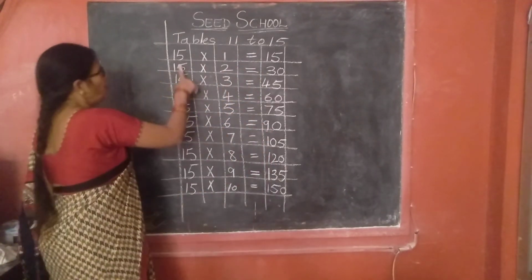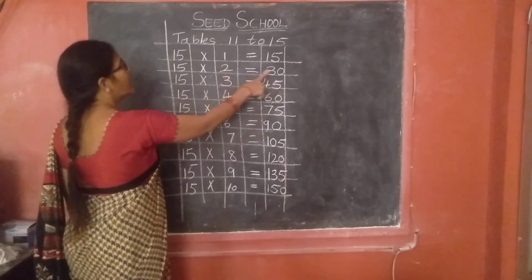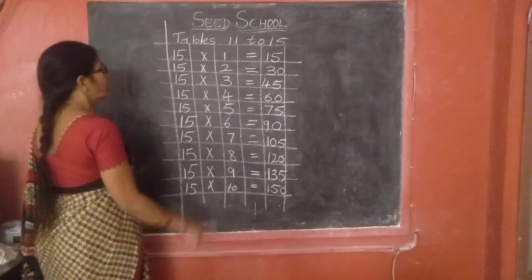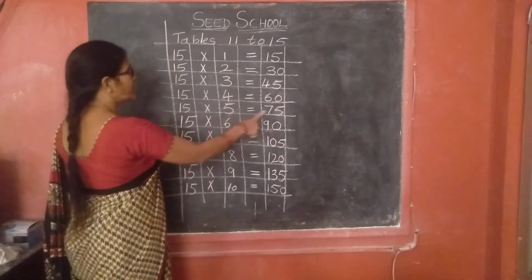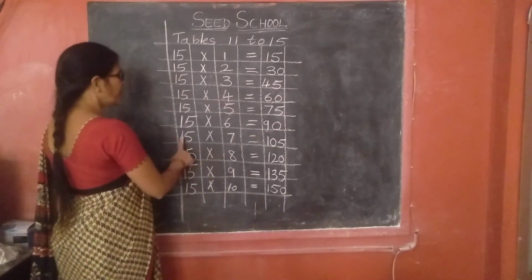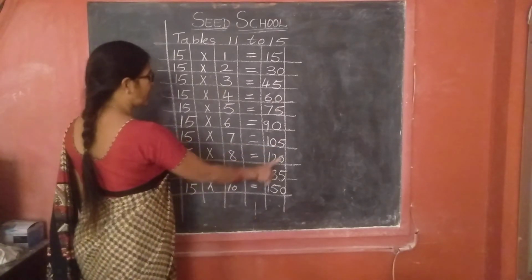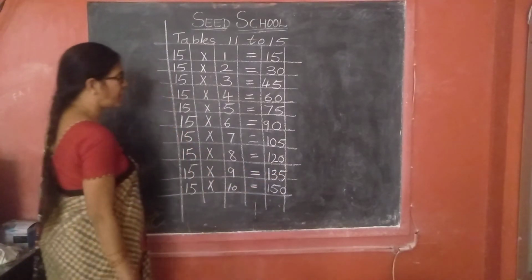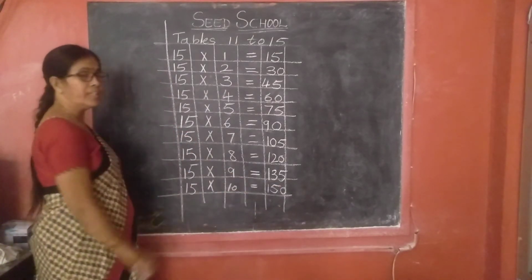Okay. 15 ones are 15. 15 twos are 30. 15 threes are 45. 15 fours are 60. 15 fives are 75. 15 sixes are 90. 15 sevens are 105. 15 eights are 120. 15 nines are 135. 15 tens are 150. Yes, children?